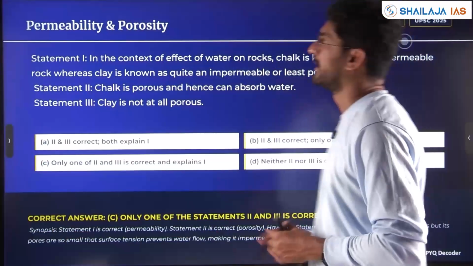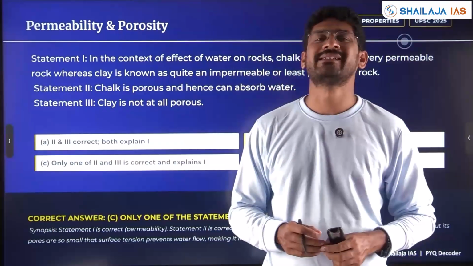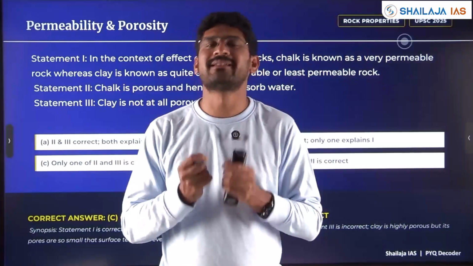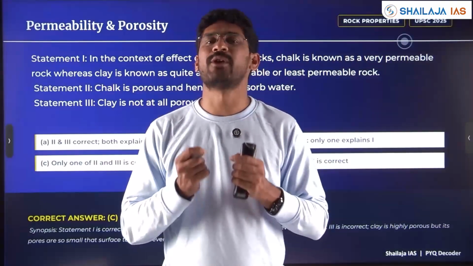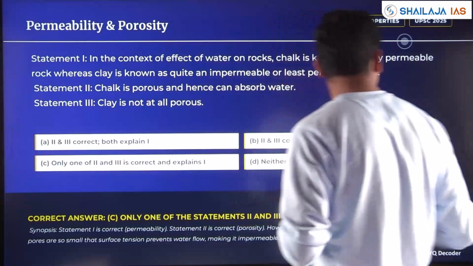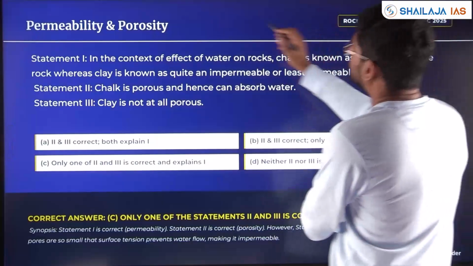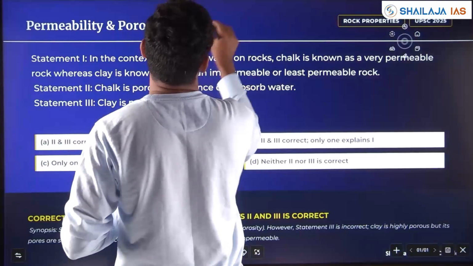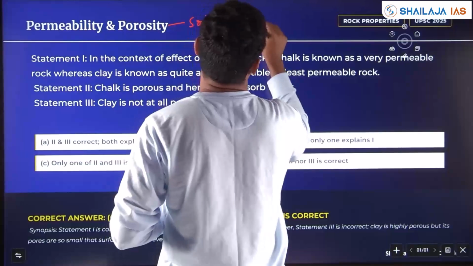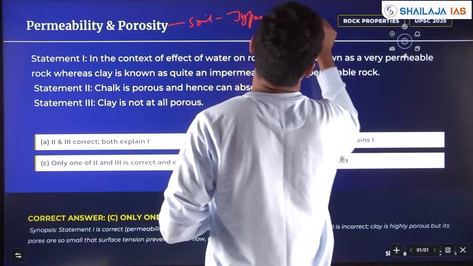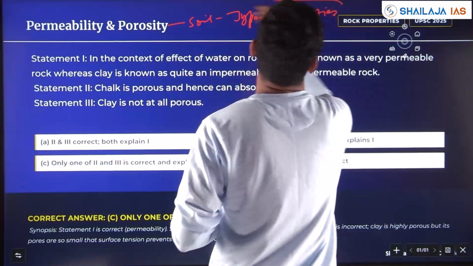We'll go to the next question. This is with respect to the basic property of types of soil. Okay, soil and its properties. Soil, its types and properties. What properties has he asked in 2025?